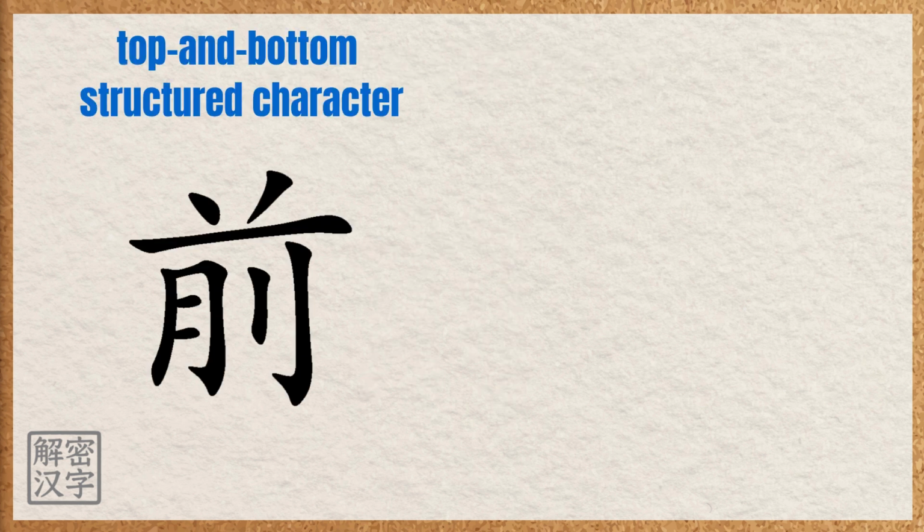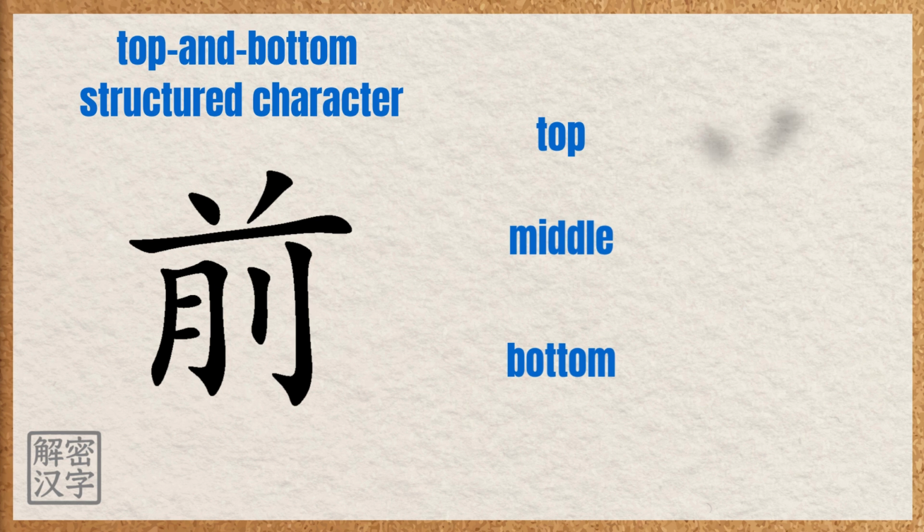Qián is a character with a top and bottom structure, and we can divide it into 3 sections: top, middle, and bottom. Let's break down this character. The top part looks like 2 small dots forming a funnel shape. This is also the radical of the character. The middle part is a single horizontal line that connects the upper part.